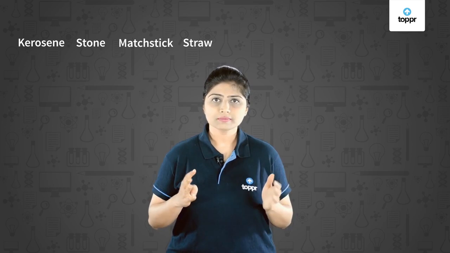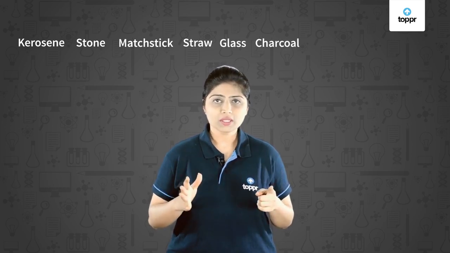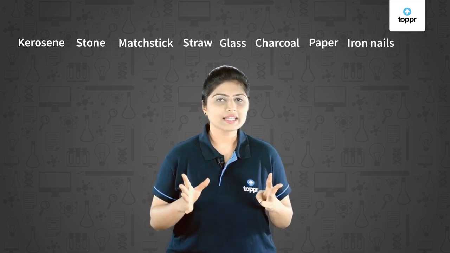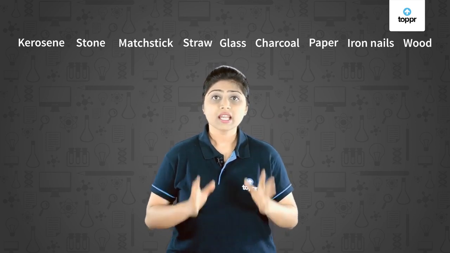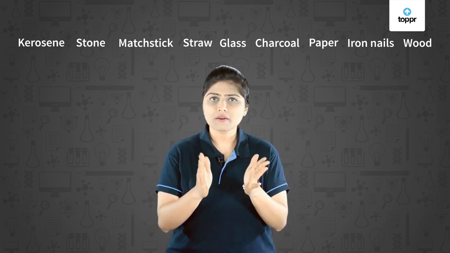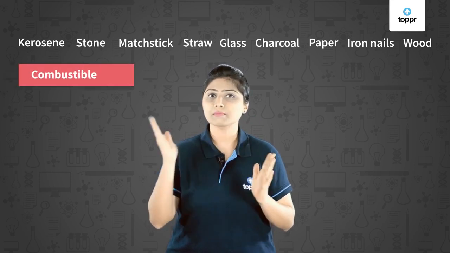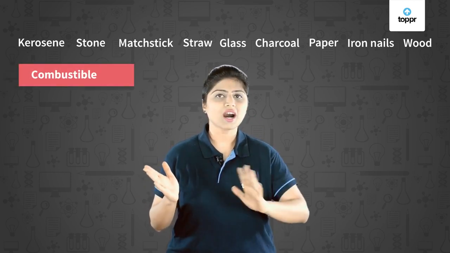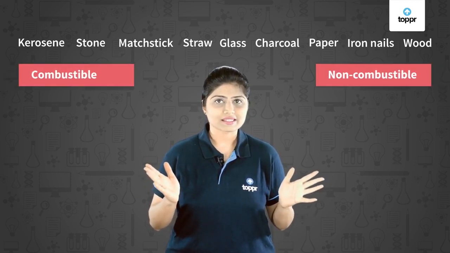Let us consider some examples. They are kerosene, stone, matchstick, straw, glass, charcoal, paper, iron nails and wood. Now from these substances, you have to decide which of them are combustible substances and which are non-combustible substances.